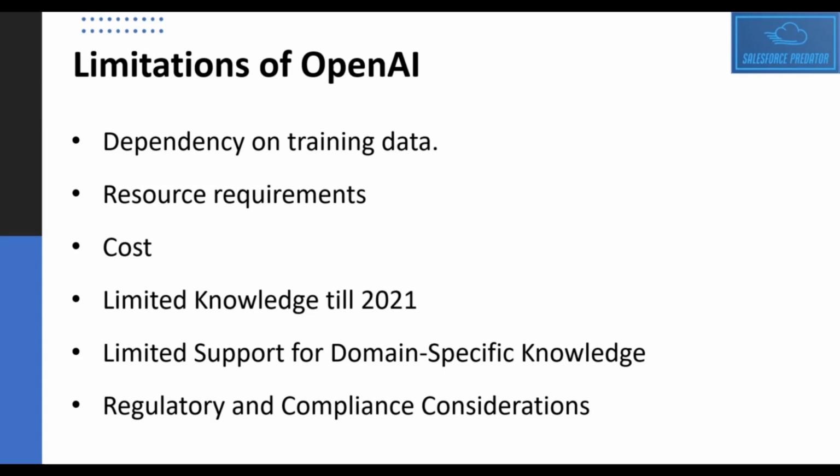Next, it has limited support for domain specific knowledge. So that would be a thing. For example, if you are considering the finance domain, right? In that case, we have a lot of things. Let's say generating CIBIL scores, deduplication, address verification, all the stuff are there. So that kind of knowledge might not be there for OpenAI. It might not have been trained on that knowledge, right?